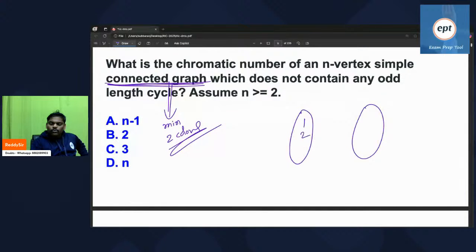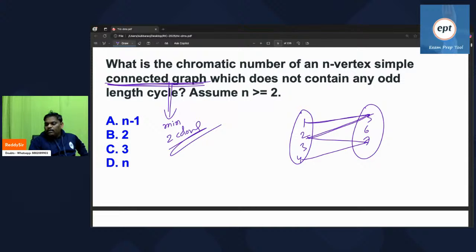So take vertices 1, 2, 3, 4, 5, 6, 7. See this one? Going here, coming here, so it is even, but it is not a cycle. Again going here, again coming here. No cycle.